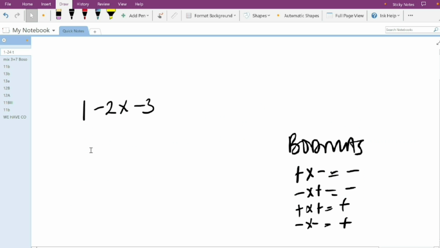Example 4. The next question is 1 minus 2 times minus 3. Like said earlier, the positive or negative sign in front of a number is owned by that number. So this 3 owns this minus and this 2 owns this minus. And like in BODMAS, we have to multiply first before we take into consideration the negative signs. So let's multiply. We have 1, then the sign that follows is a result of the multiplication of these two signs. So minus times minus will give you plus. Two same signs will always give you addition, that's plus.